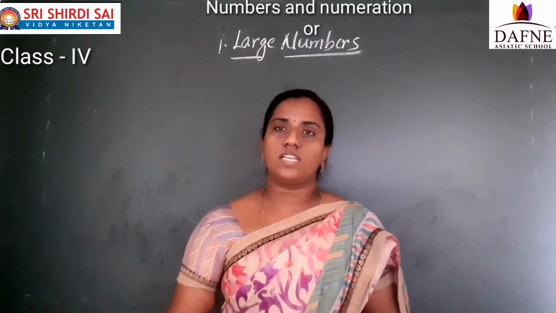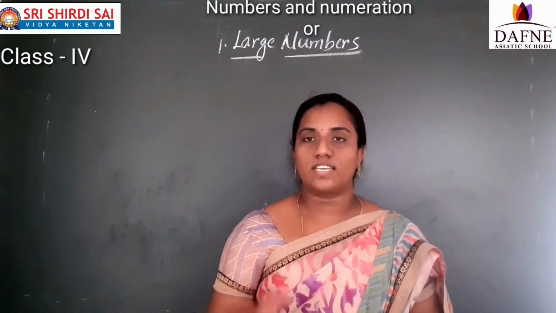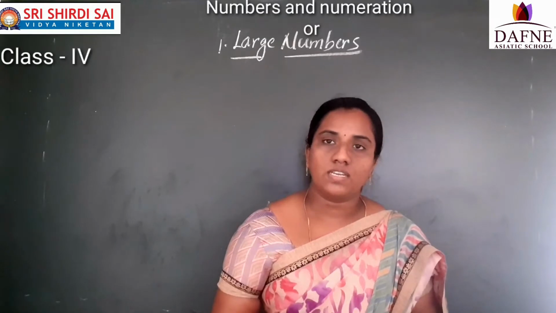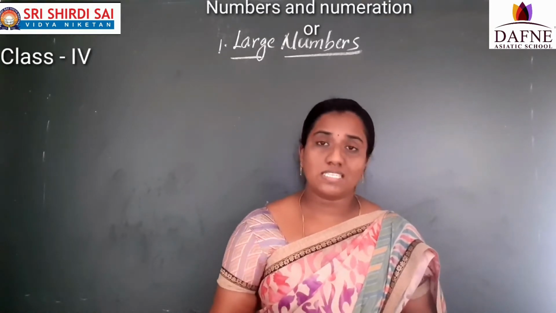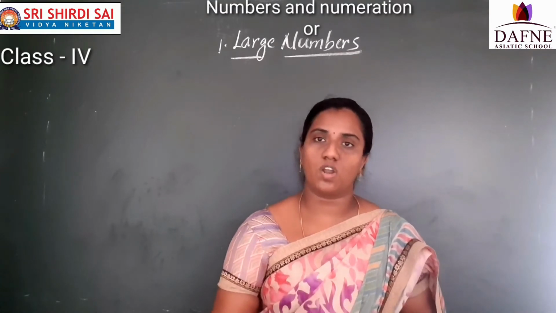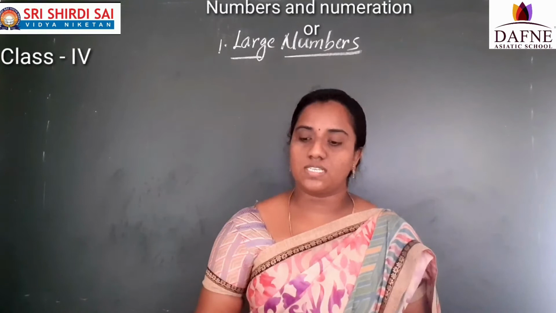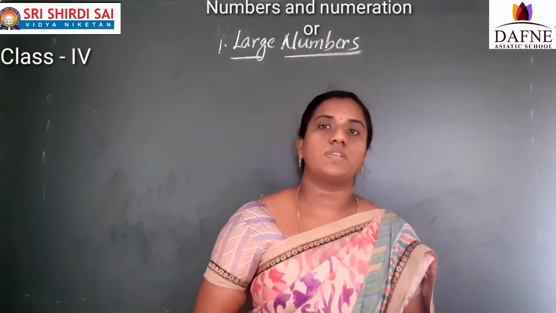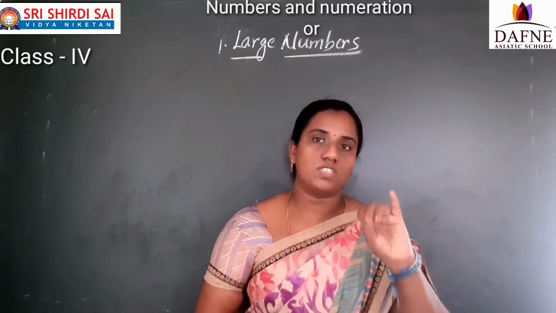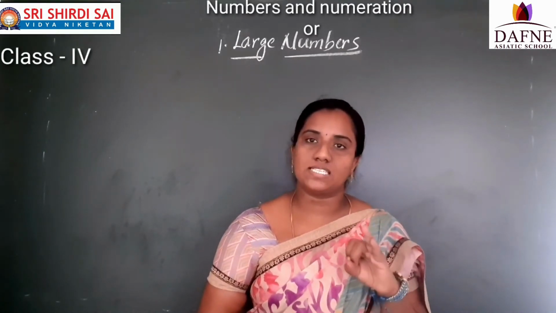So already we learned in the previous classes how to write the number names, how to write the expanded form, how to write the short form. We all learned that one. Now we are in the fourth class, and we are going to learn some more topics on large numbers. See here, first in the number system, we have two types of number systems. One is the Indian system, and another one is the international system.